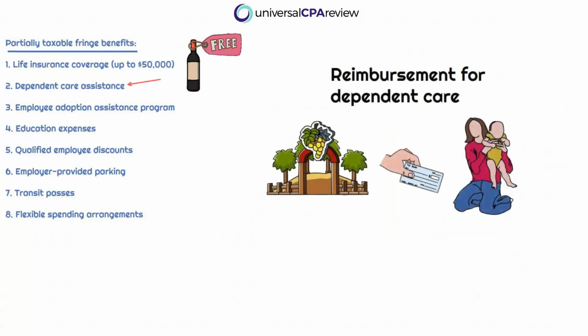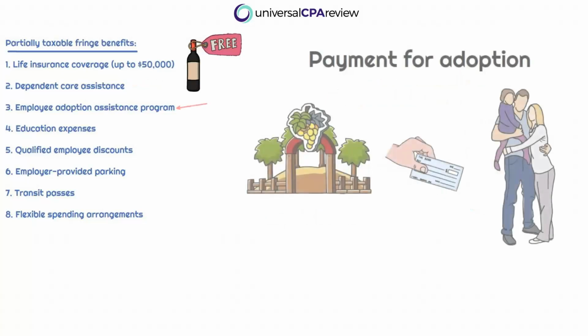Next up we have dependent care assistance. If Linda has a child that requires dependent care and Planet of the Grapes is going to give her a reimbursement or pay for that dependent care, that's technically a free benefit to Linda. That is going to be excluded from gross income, but it's partially taxable. Anything in excess of $5,000 for this year is going to be a benefit paid that is taxable. So remember the $5,000 threshold. Snowballing off of that into the Employee Adoption Assistance Program.